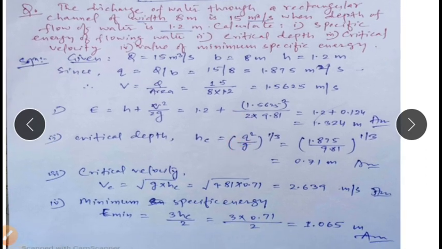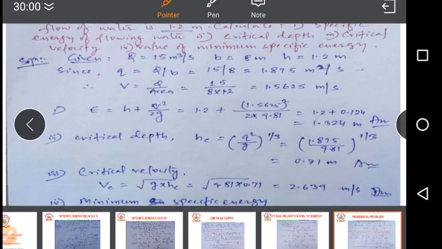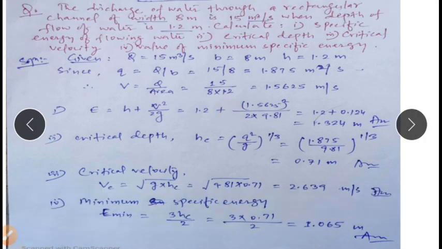Now we will calculate E. E means specific energy. Specific energy we can calculate by solving the equation h plus v square upon 2g. It comes 1.324. Second one is critical depth, that is yc. The formula of yc is (q square upon g) whole power 1/3. It comes 0.71. Now the critical velocity, that is Vc. Vc is the square root of g into yc, that is 9.81 into critical depth 0.71. It gives 2.639 meter per second, and the minimum specific energy, that is 3 by 2 yc. After calculation it gives 1.065.